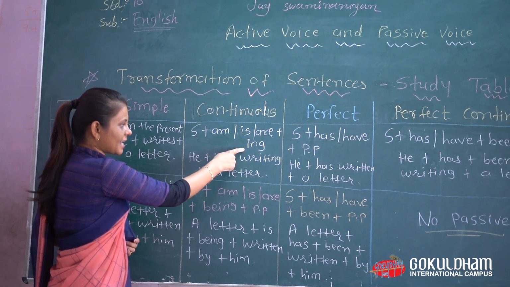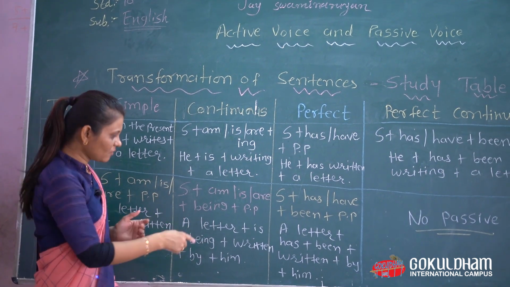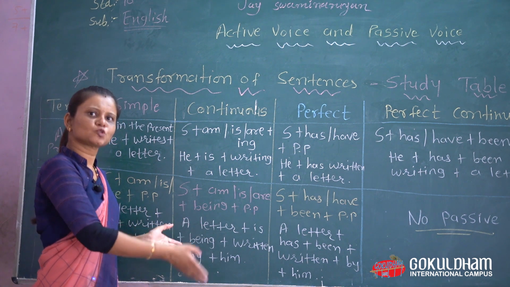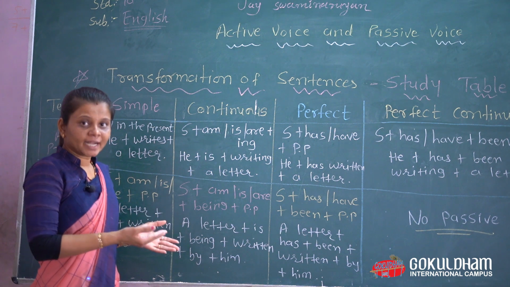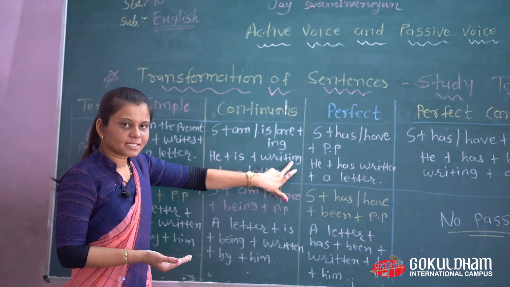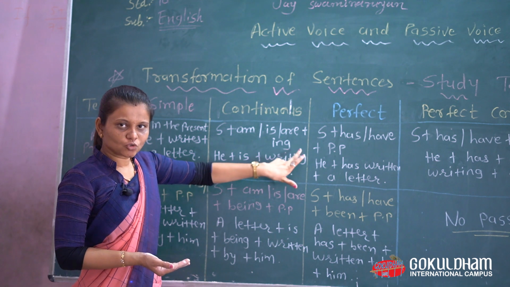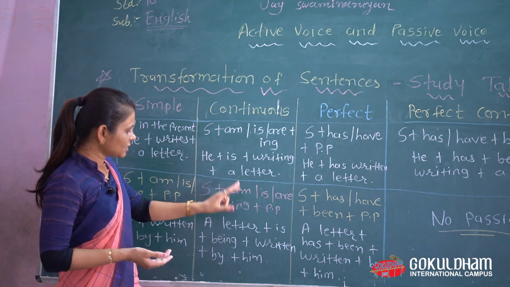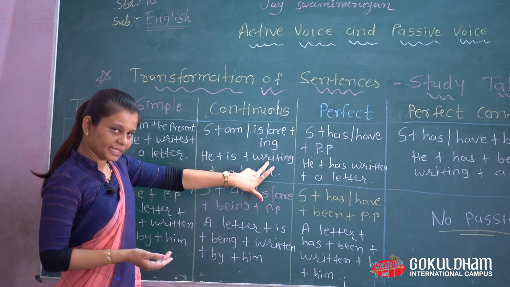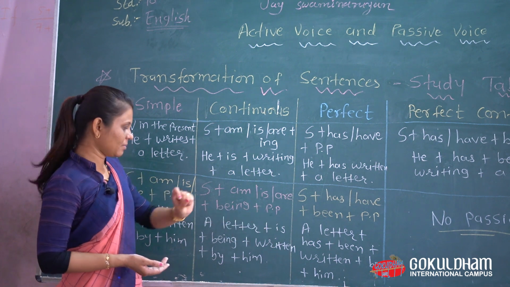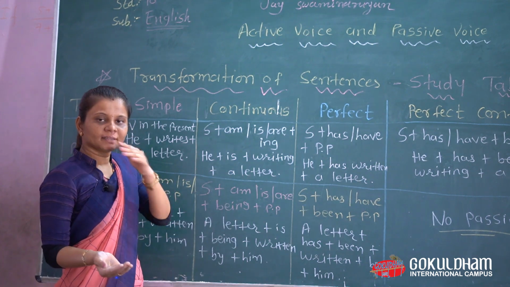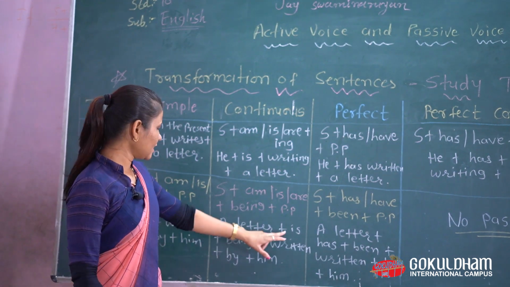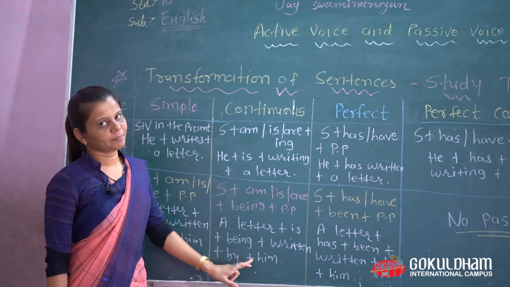In continuous, in place of the ing form, we use "being" here. Compulsorily, with any kind of verb, we use "being" before it. And you may think that after the verb there is ing, what will we do about it? So don't be confused about that. Ing we change into "being", and the verb takes the past participle form. As you know, in passive voice we compulsorily use the PP form. A letter is being written by him.